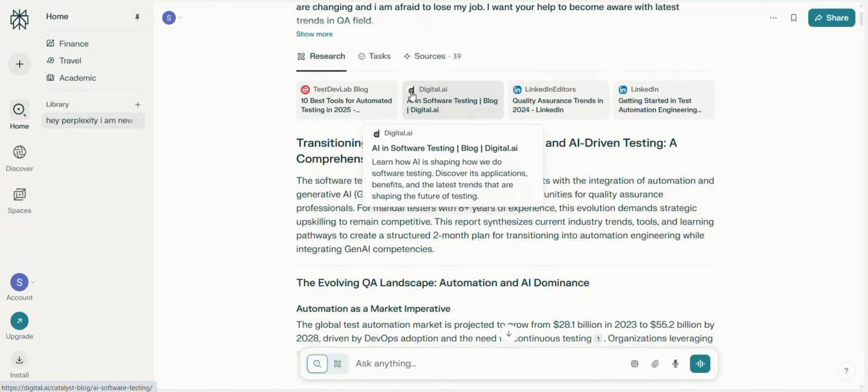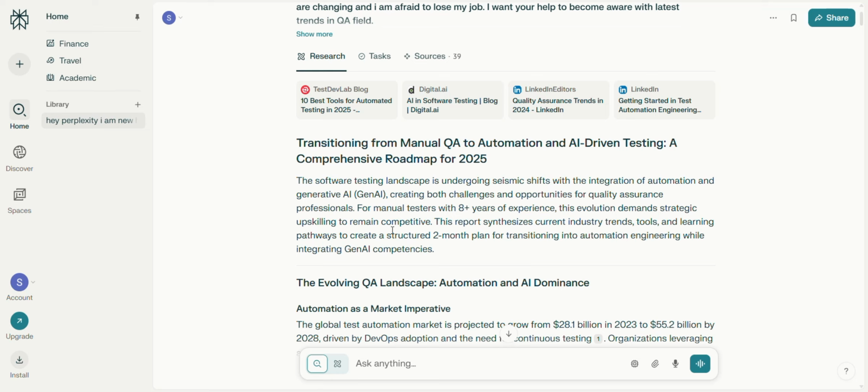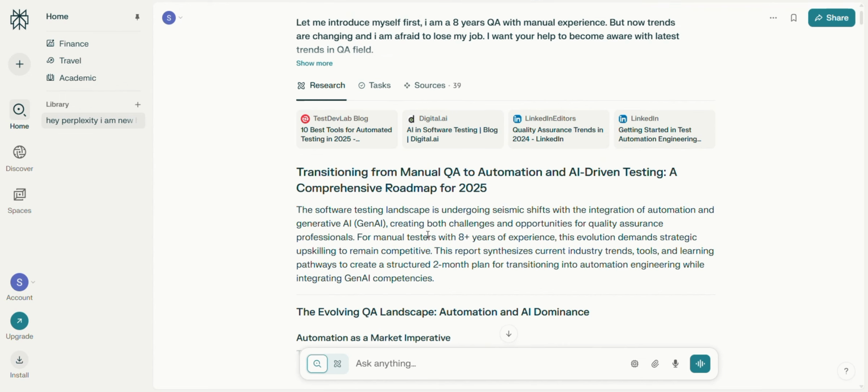In this video, I'm going to show you how I use Perplexity to make a 2 month roadmap to shift from manual to automation QA, what I should do for this purpose, how we can make a plan from Perplexity, how it is different from the ChatGPT plan, and which one is more effective. I will also tell you a bit about GitHub, why it is necessary for QA, and in the next videos I will tell you the details about GitHub for QAs. So let's start with Perplexity.